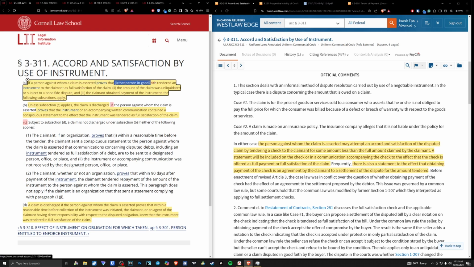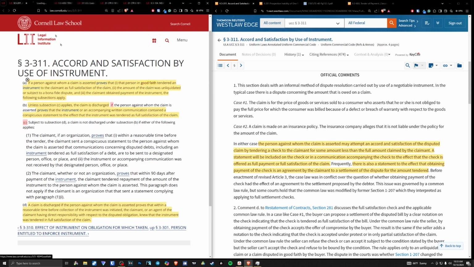Okay? So, if a person against whom a claim is asserted proves that 1. The person in good faith tendered an instrument to the claimant as a full satisfaction of the claim. Now, this is very important. This is a very important aspect. The tender needs to be in good faith. Okay? It cannot be fraudulent by any means. It cannot be intended to defeat the rights of the claimant. Okay? It needs to be in good faith.